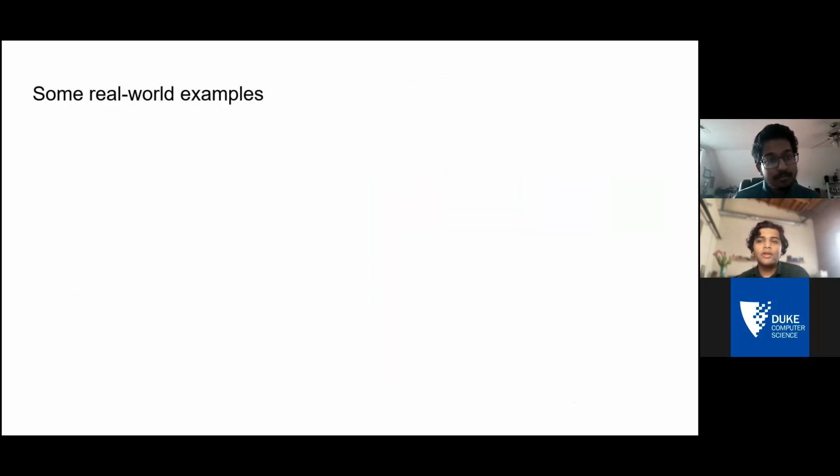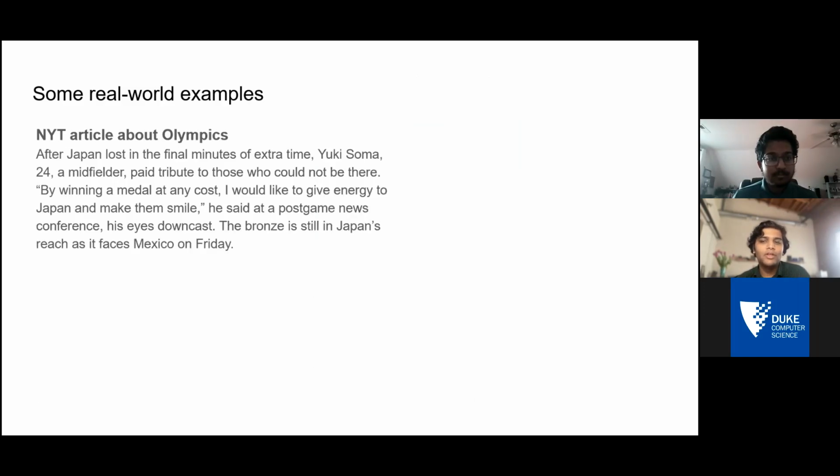And as we're nearing the end of our presentation, we wanted you to see directly how the model performs on some very specific examples. For example, this is a New York Times article about the Olympics, which has nothing to do with vaccines. And the model predicts a very low score for all the categories, meaning it doesn't think that any of the vaccine misinformation categories apply to this, which is correct.